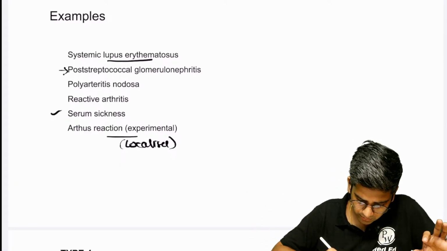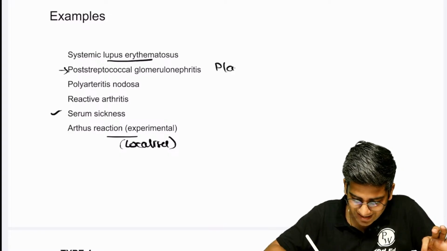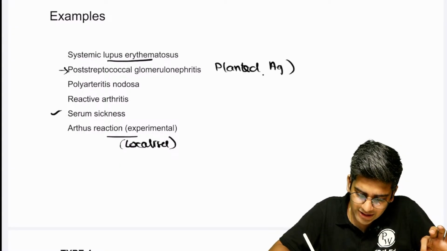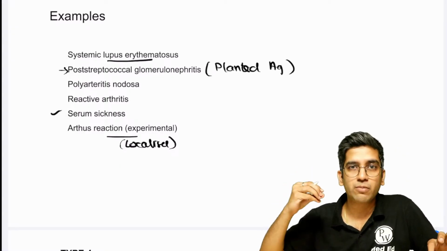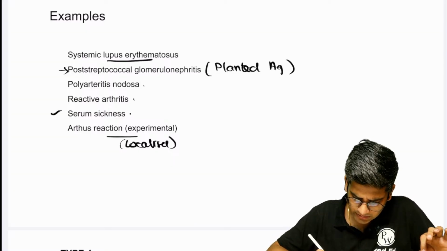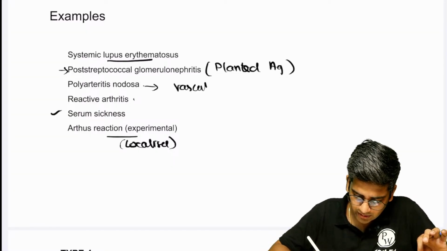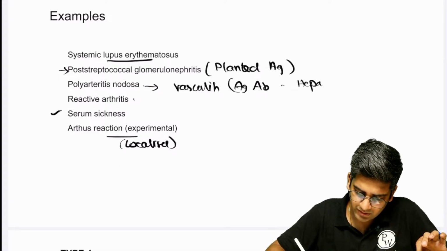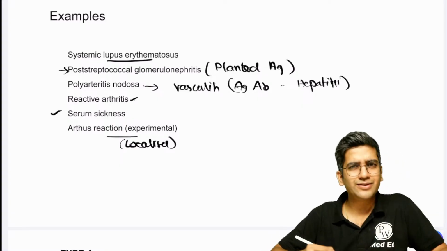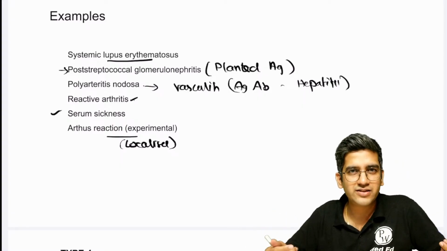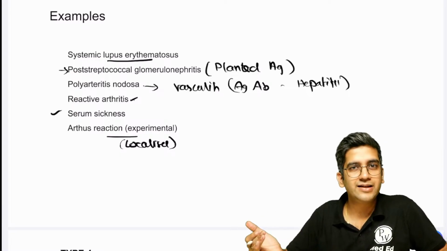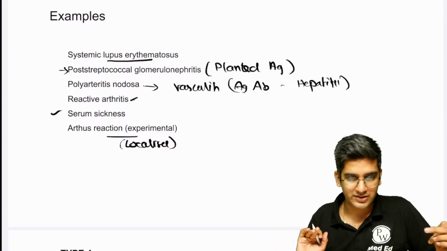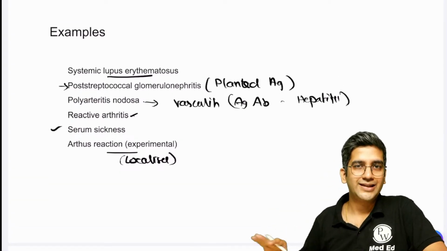Fine. You can have post-streptococcal glomerulonephritis, though this will come under planted antigen. Write this: in post-streptococcal glomerulonephritis, it is not a circulating immune complex. It's a planted antigen or a planted immune complex. Polyarteritis nodosa, again a vasculitis, where the antigen-antibody complex is hepatitis related, obviously, because hepatitis is a trigger here, right? Reactive arthritis, any bacteria. Serum sickness we don't have these days because we have moved to recombinant vaccines and recombinant vials, right? If we use horse serum as an antivenom, we can still have serum sickness there. So that's a few examples of type 3 hypersensitivity.